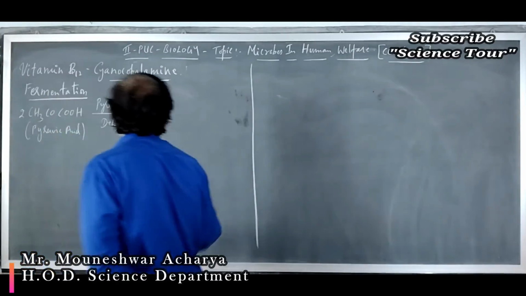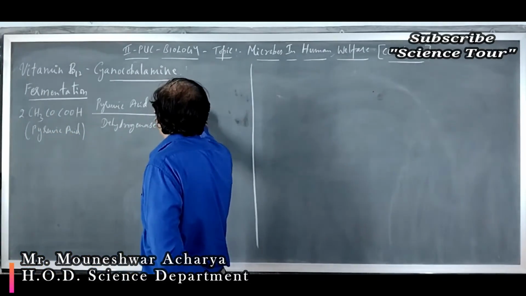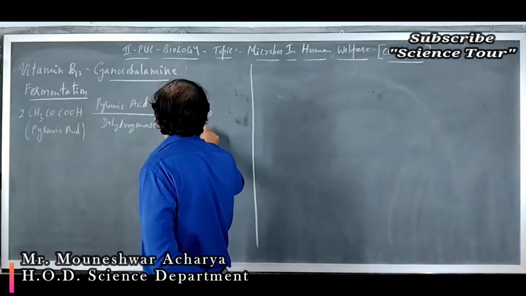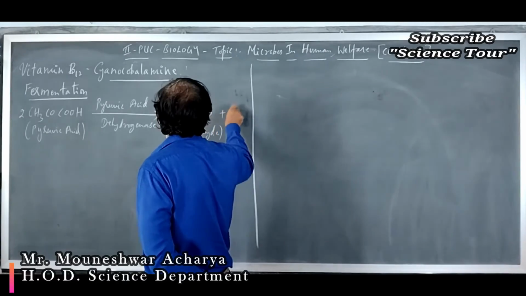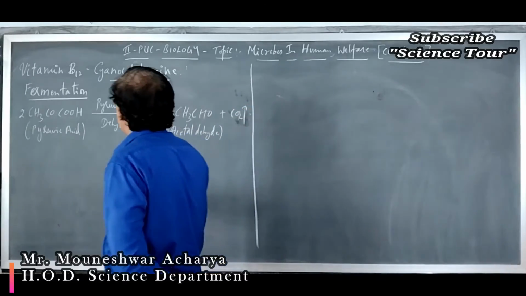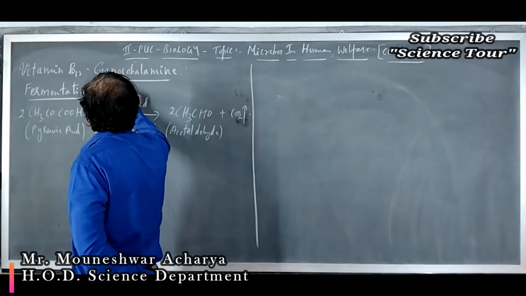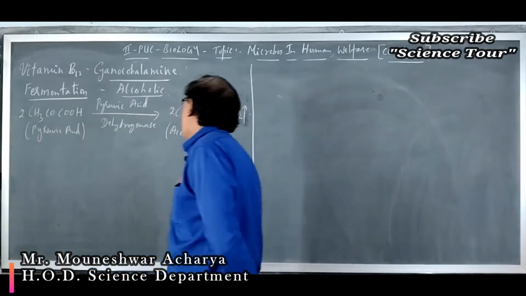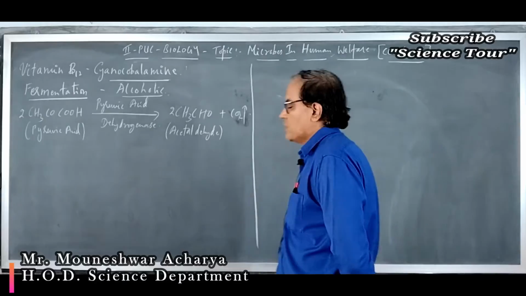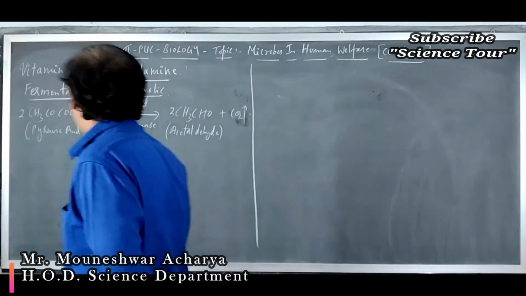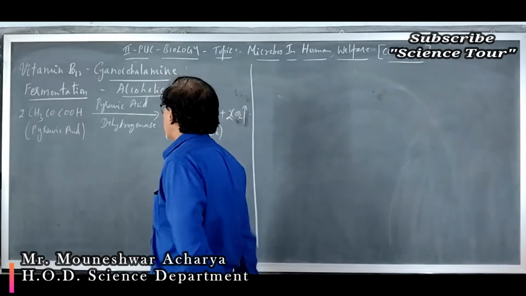The formula of acetaldehyde is CH3CHO, two molecules of acetaldehyde, with the evolution of carbon dioxide gas. So this process is called alcoholic fermentation. How many molecules of carbon dioxide are involved? Two molecules. Now the equation is balanced.